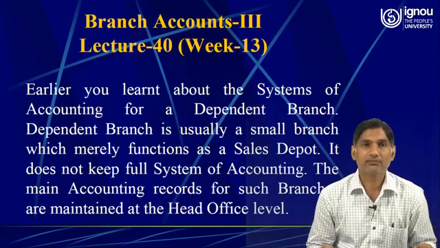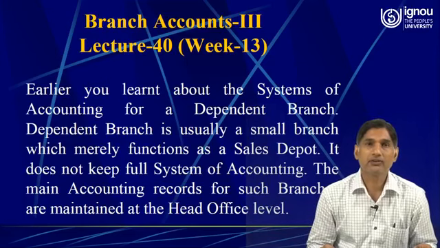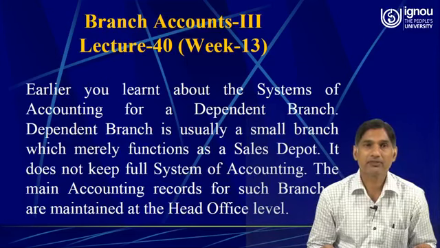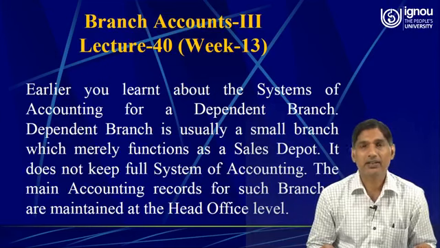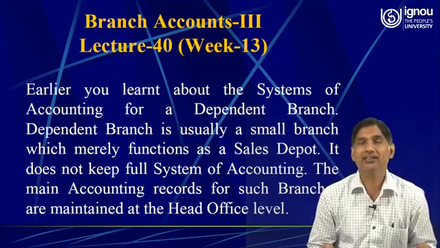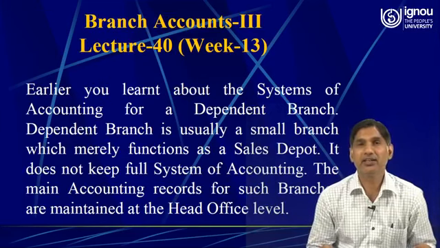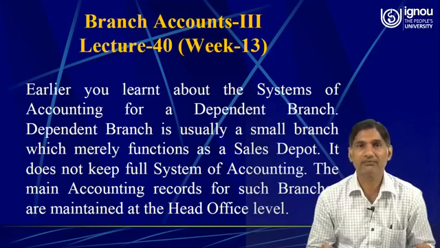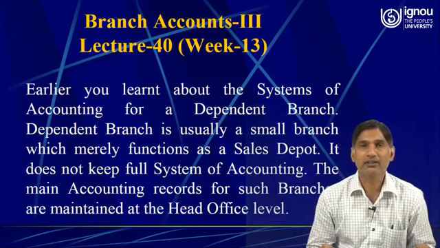Well friends, you have learnt about the system of accounting for a dependent branch, and a dependent branch is usually a small branch which merely functions as a sales depot. It means the dependent branch makes the sale on behalf of the head office, and it does not keep the full system of accounting.